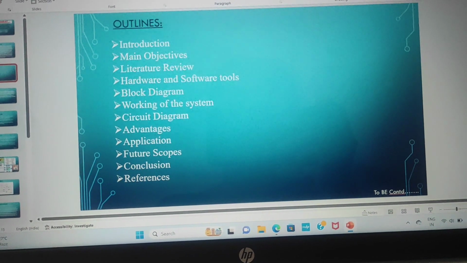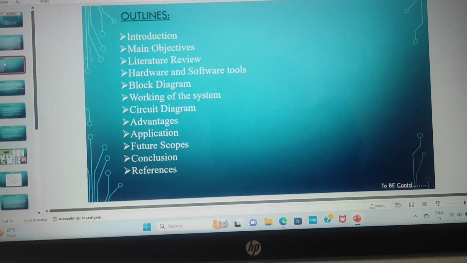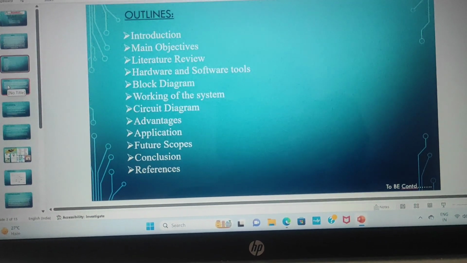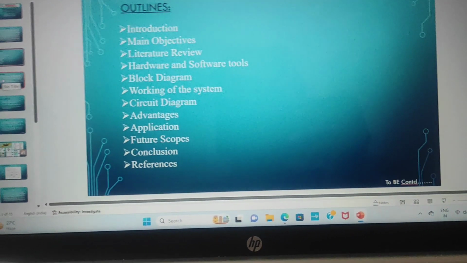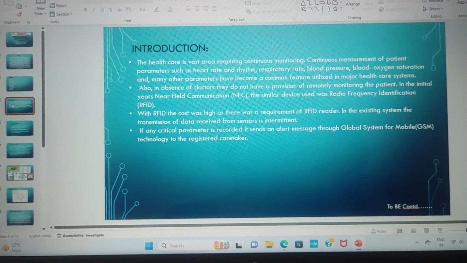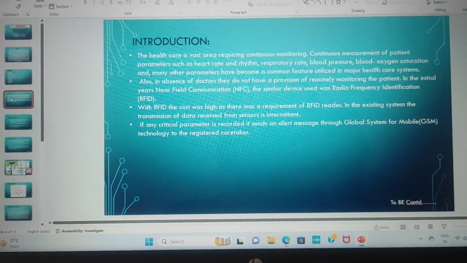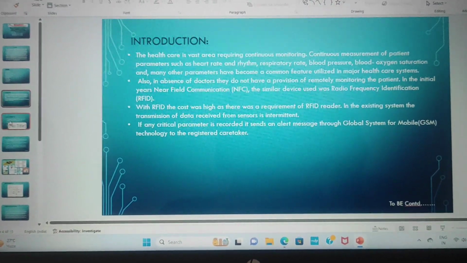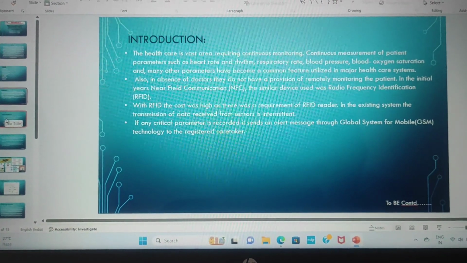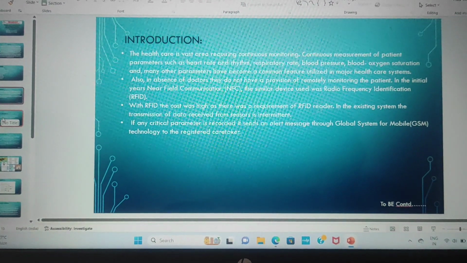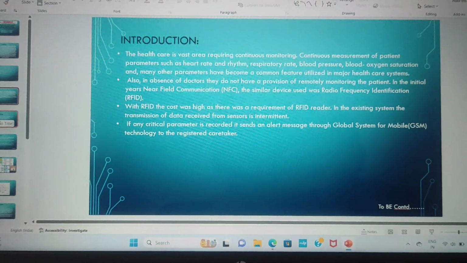Outlines: introduction, main objective, literature review, hardware and software tools, block diagram, working of the system, circuit diagram, advantages, applications, future scope, conclusion, references. Introduction. Healthcare is a vast area requiring continuous monitoring. Continuous measurement of patient parameters such as heart rate and rhythm, respiratory rate, blood pressure, blood oxygen saturation, and many other parameters have become a common feature utilized in major healthcare systems.